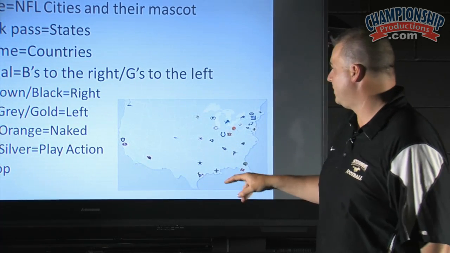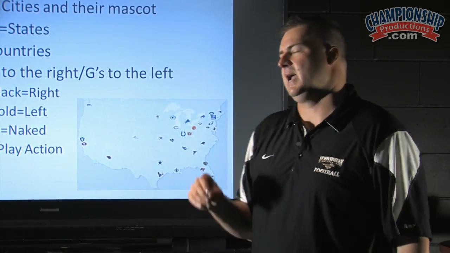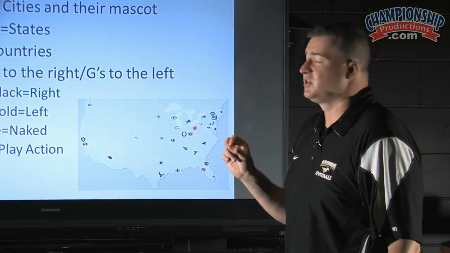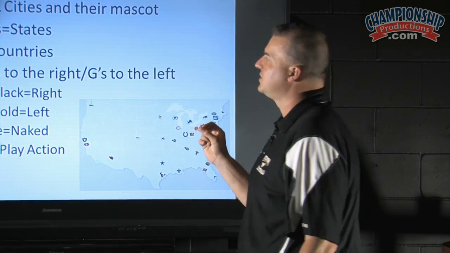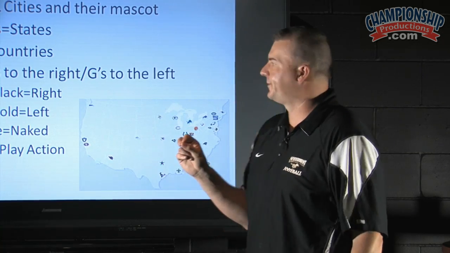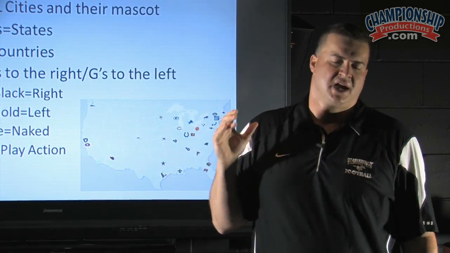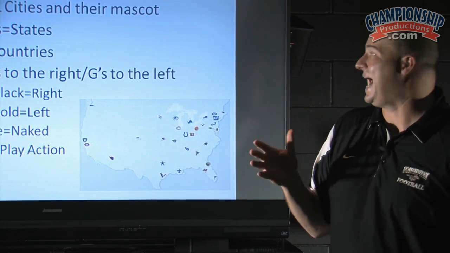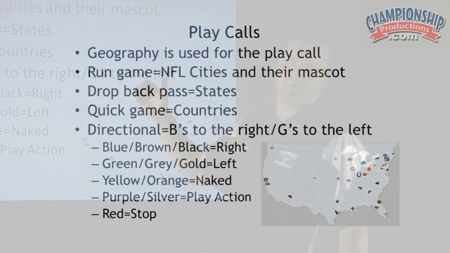So take, for example, Chicago or Bears. That would represent to us a zone family, and it was a zone slip family. Okay, so we'd use that. They know Chicago is a zone or a zone slip. So that's how we start out with cities and their mascots. And of course, there's more run than there is pass. So we have two buzzwords for those, but they make sense to them.